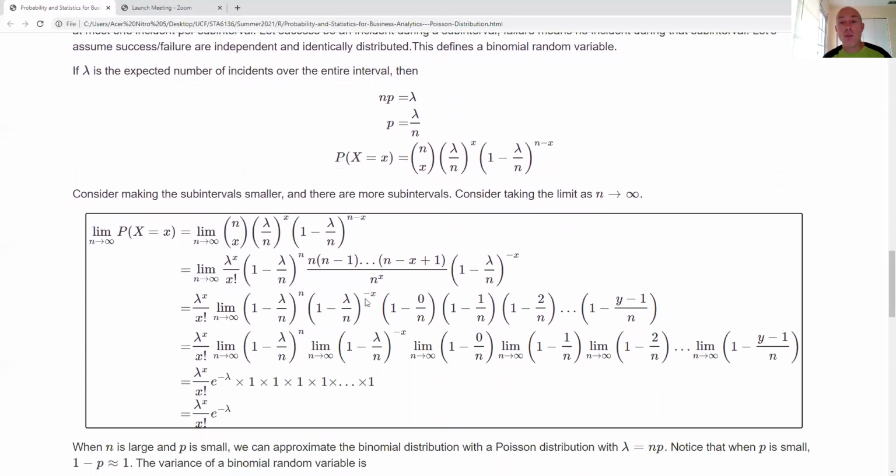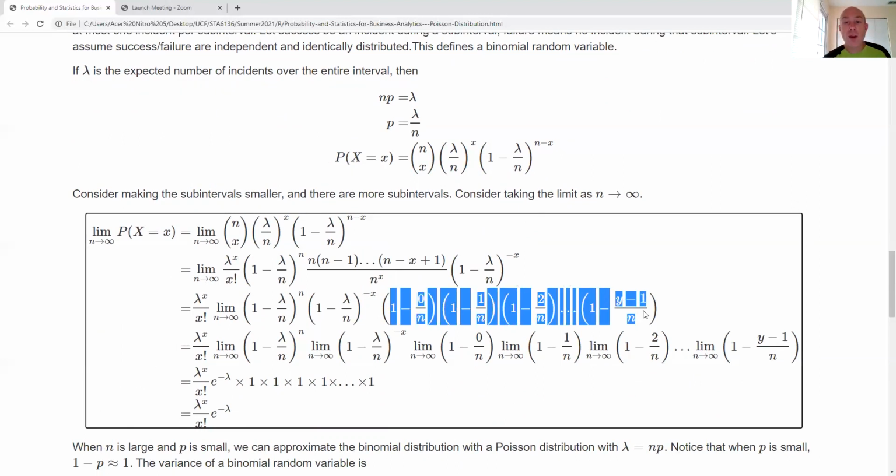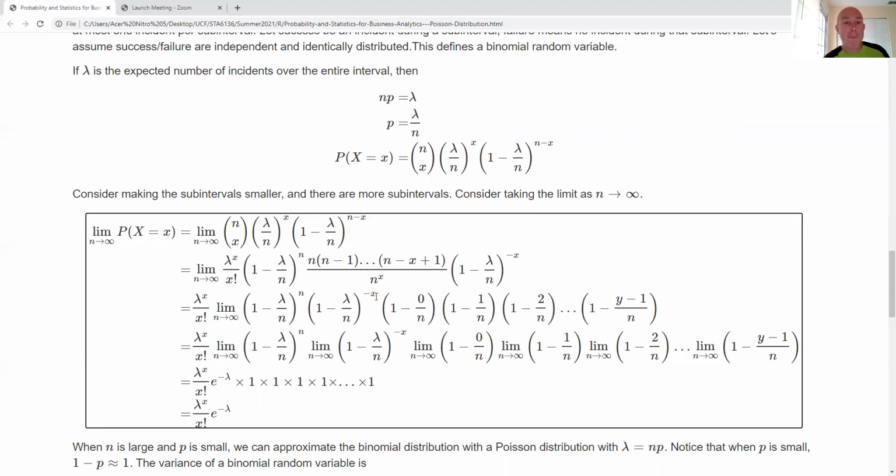Now I can take this fraction and break it up into the product of similar fractions. Right now it's one big fraction, and I'm going to make it multiplication from a bunch of smaller ones, x of them in fact. Here are all of those fractions mixed up.